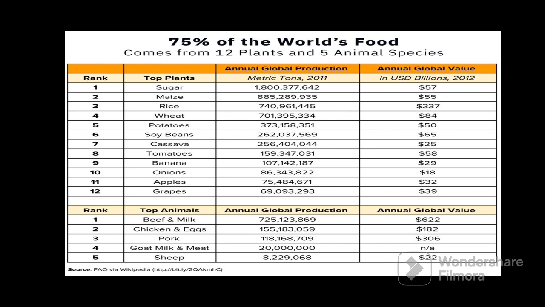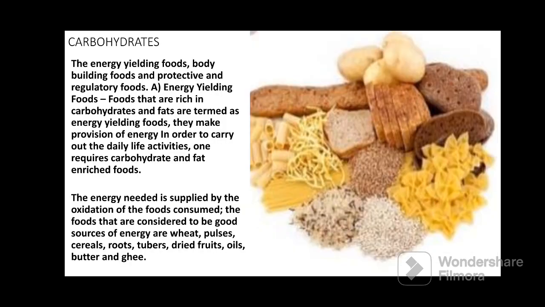Here you can see different plants such as sugar, maize, rice, wheat, potato, soybeans, cassava, tomatoes, banana, onions, apple and grapes, and the value is also given for such plants. And animals: beef and milk, chicken and eggs, pork, goat milk and meat, and sheep. These all together, 12 types of plants and 5 types of animals, satisfy 75% of the world's food.